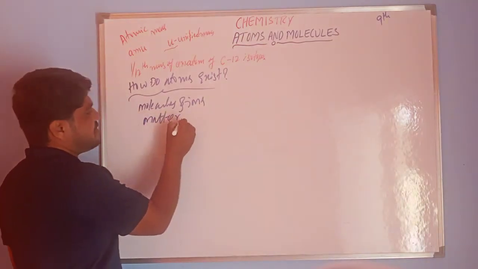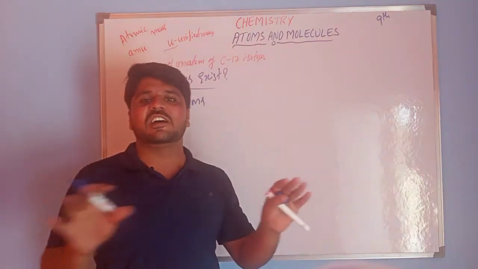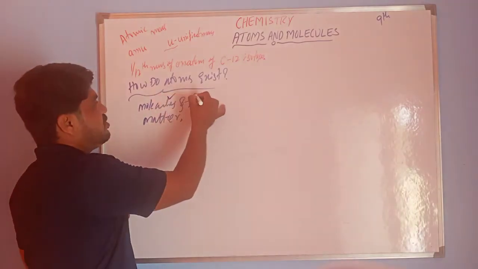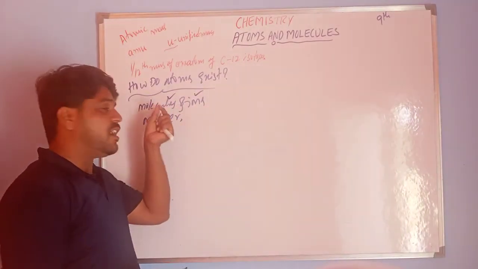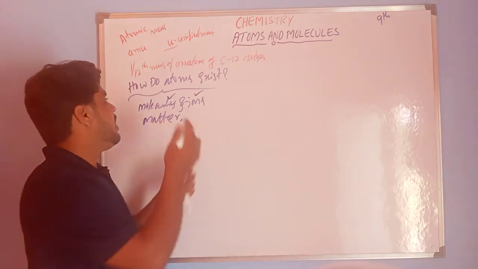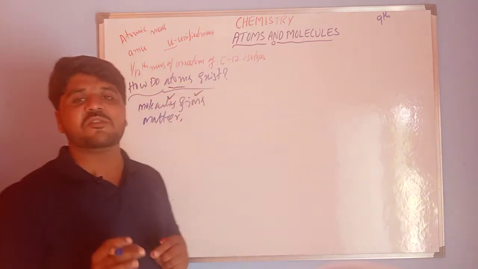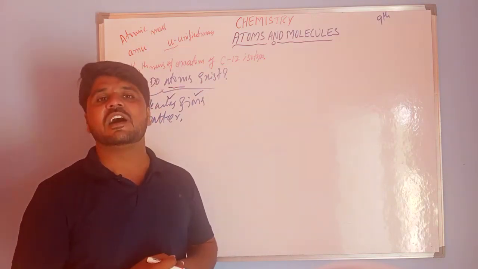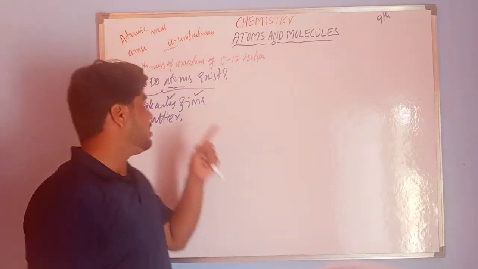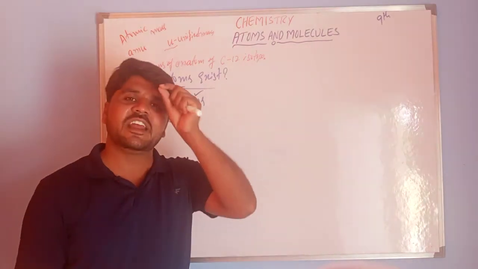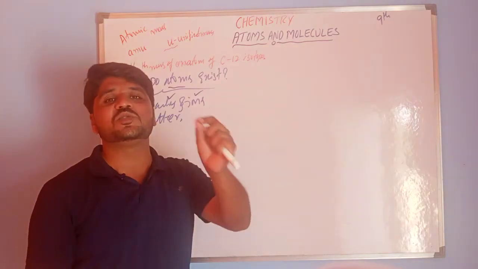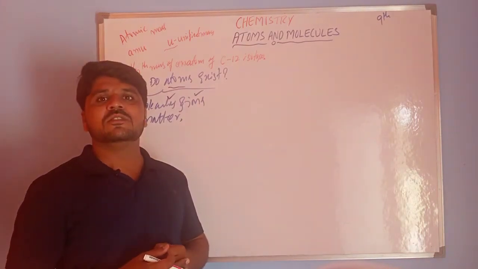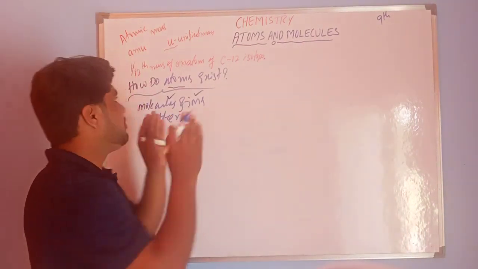What we see in our surroundings, all of that is considered matter. In that matter we can observe molecules and ions, and in those ions and molecules we can see atoms. What is meant by atoms? Atoms are indivisible particles. These are very small, that's why we cannot see them with our naked eyes. This is the story of atoms.